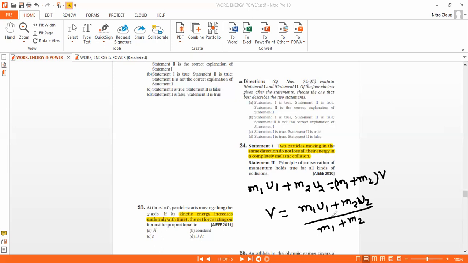Okay, fine. So initial kinetic energy I can write as p1 square by 2m1 plus p2 square by 2m2.